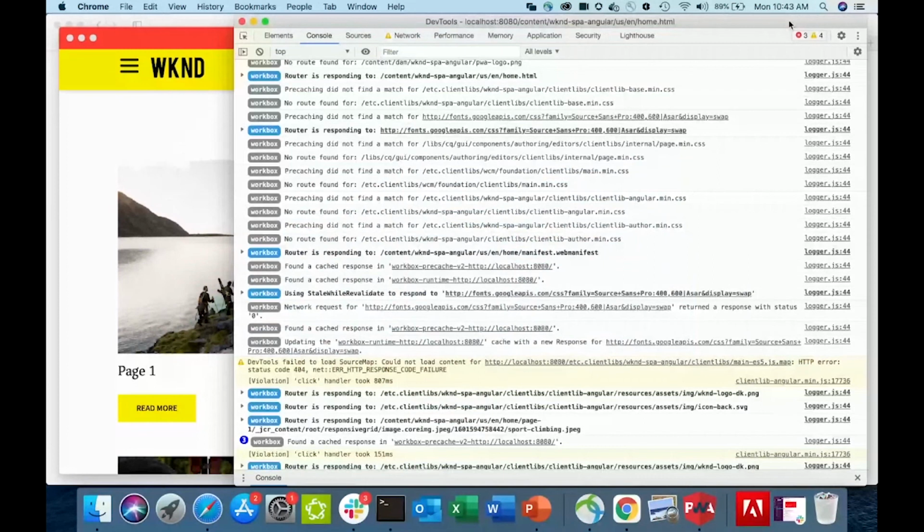I was wondering how the same PWA might look and work on a mobile device. Is there anything that you would like to say on that aspect, Kalyan? It will look and feel exactly like a standard native application on that particular operating system. Let's take the example of iOS. You take Safari, you go to this URL, it will ask you to install it, and when you install it, it will become like a web clip. If you're familiar with iOS, I'm sure you know what web clips are. It will save it as an icon. The PWA icon will show up on the home screen of your device, and when you touch that icon, your application launches as if it's a native iOS application.